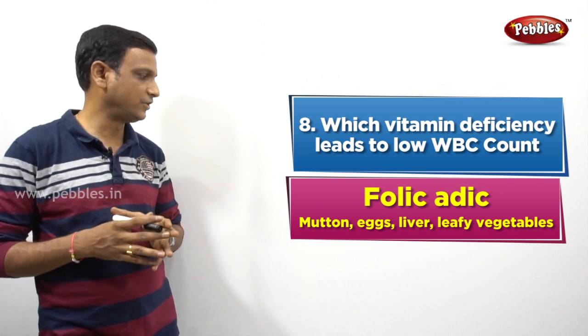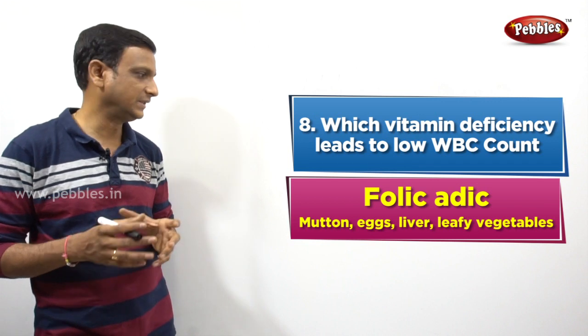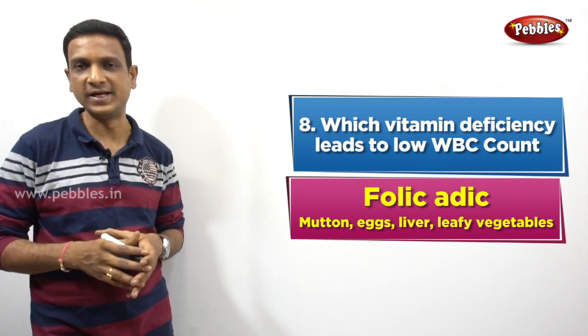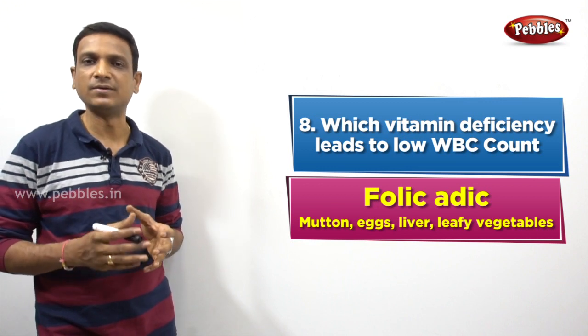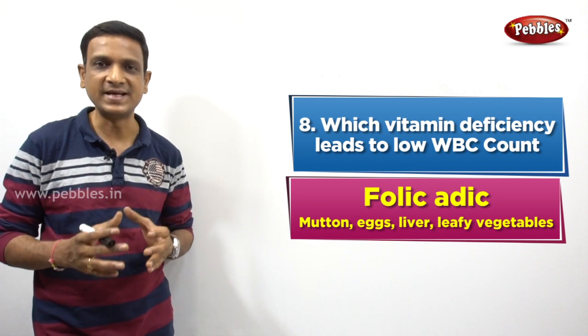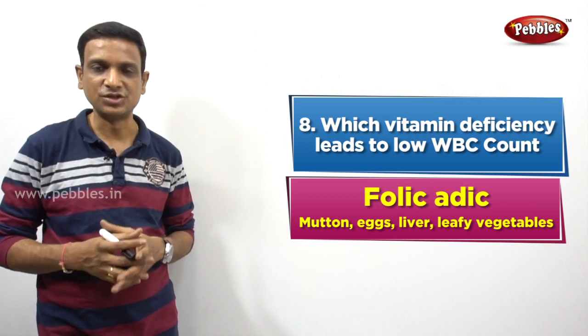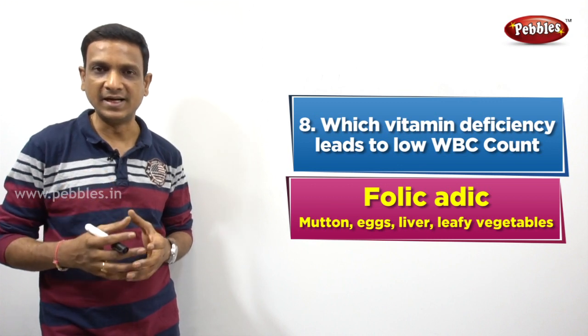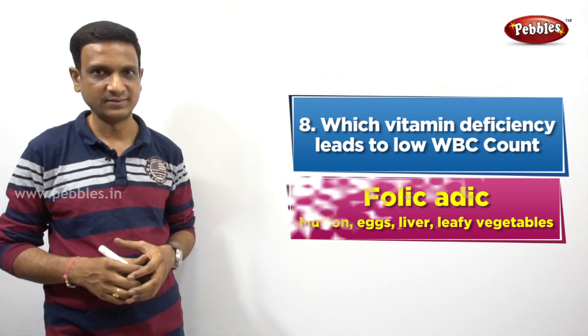Folic acid is found in which foods? It is found in mutton, eggs, liver, leafy vegetables. They contain a good amount of folic acid. So folic acid is given to pregnant ladies. That is, for the development of the baby, folic acid is highly essential. So for that reason, folic acid is given to pregnant ladies as a supplement.